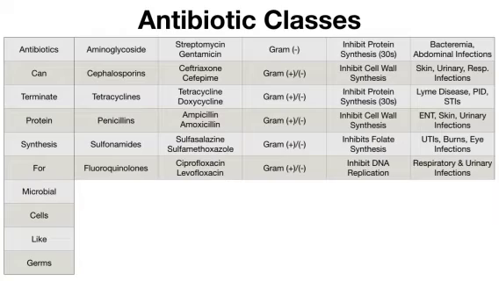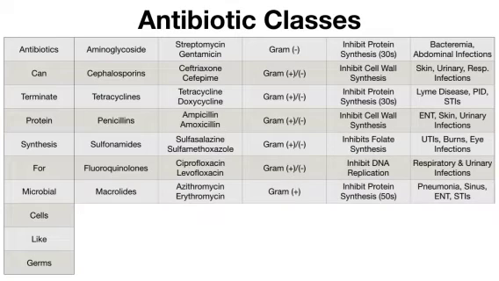And also these aminoglycosides enter the bacterial cells via an energy dependent active transport process, and they are less effective against the anaerobes, that means anaerobic bacteria. Aminoglycosides are bactericidal in nature. Their use is complicated by toxicity, which leads to ototoxicity and nephrotoxicity.